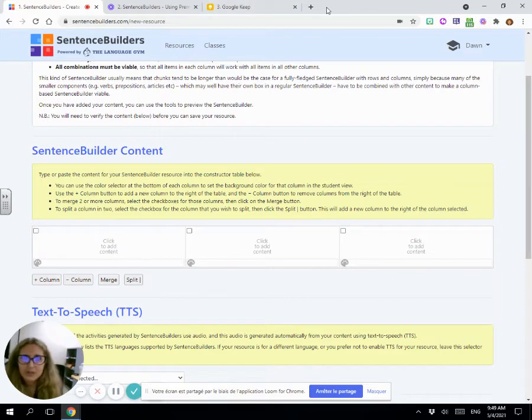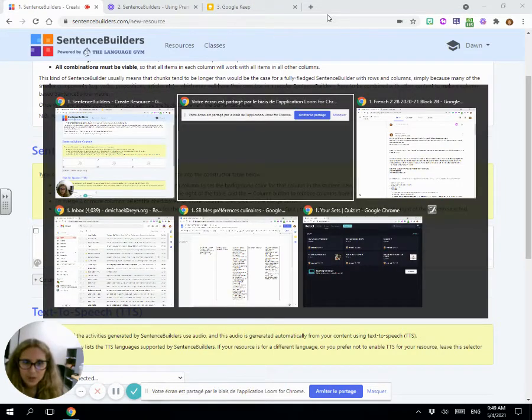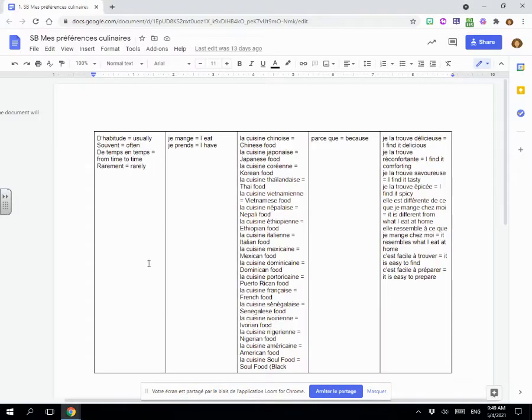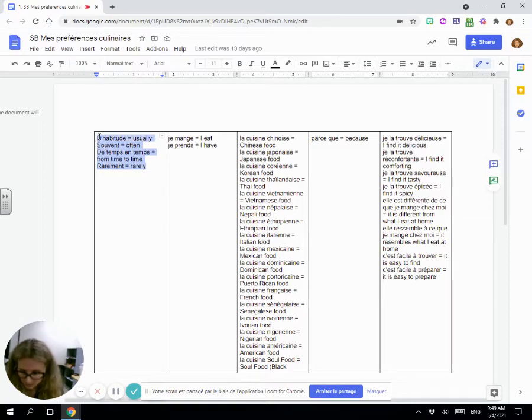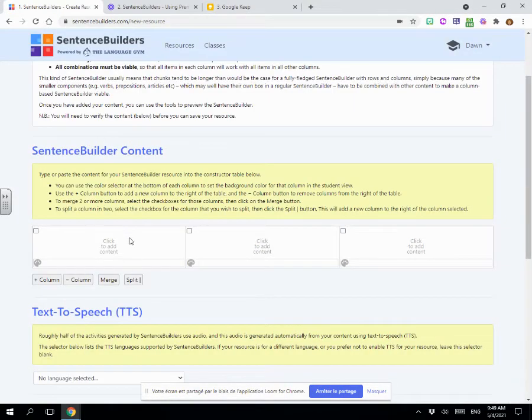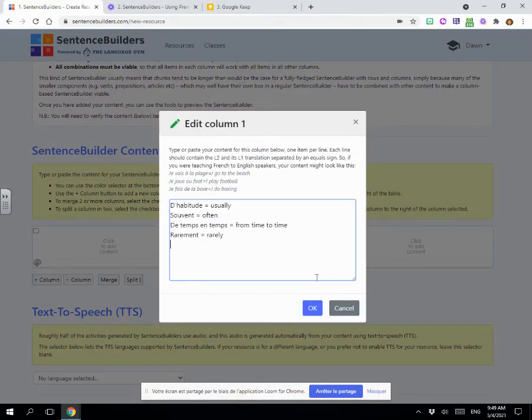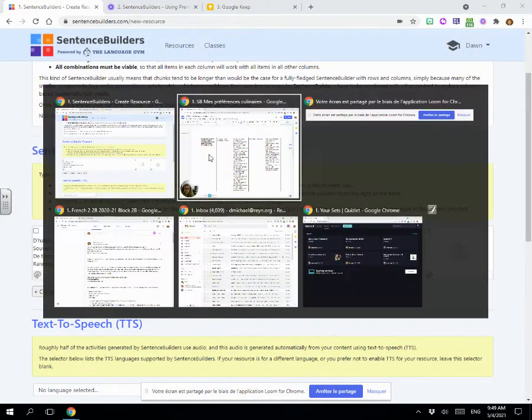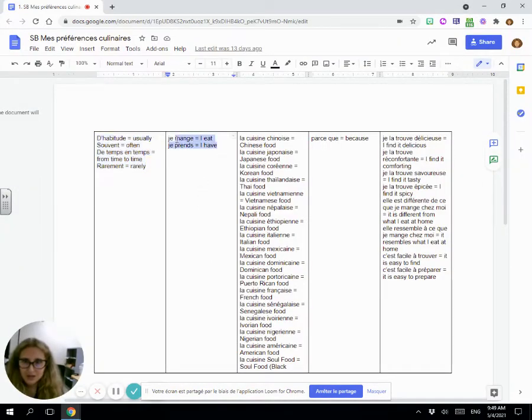Right, so if I wanted to create my own sentence builder, I'm going to flip over to one that I've made already for mes préférences culinaires that I was going to use with level 1, but it's not working there, and I've made it already. I've set it up. I need to have an equal sign in between my terms. Okay, I would copy and paste and copy.